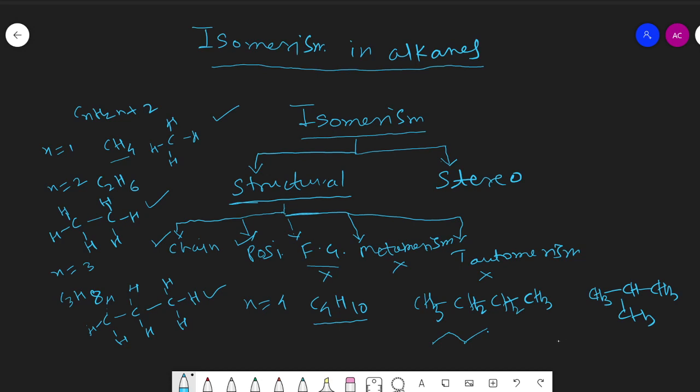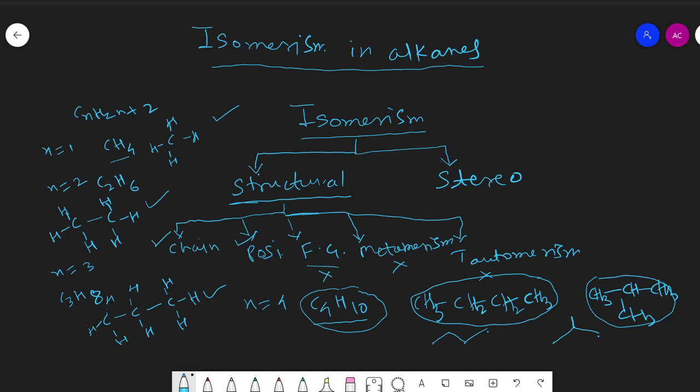Its bond line formula will be like this: 3 carbon atoms are in the longest chain, so we join these points, and the branching can be shown here. Both these compounds have the same molecular formula, C4H10, but they differ in the nature of the carbon chain. One has a straight chain of carbon and one has a branched chain of carbon.